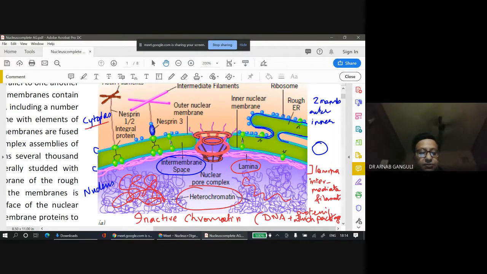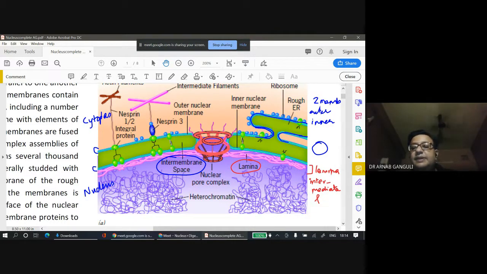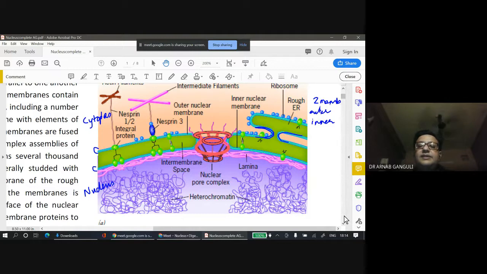So this is the essential structure of a nucleus. Now in the nucleus, I'm just cleaning up whatever is written here.